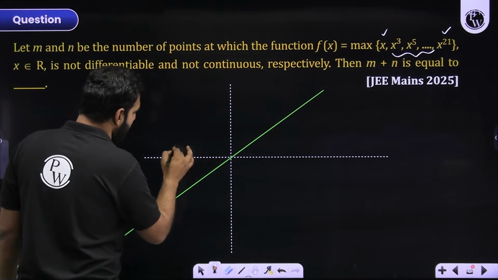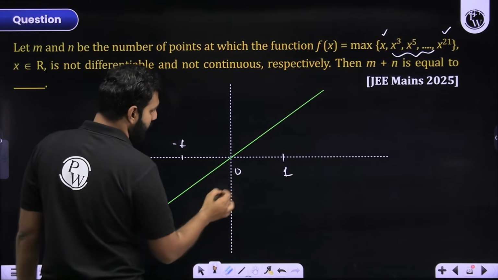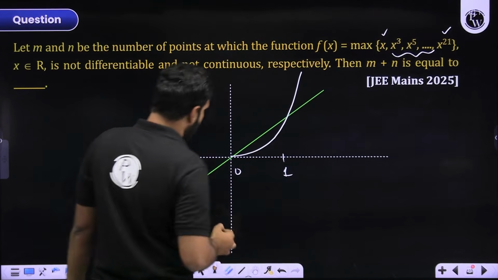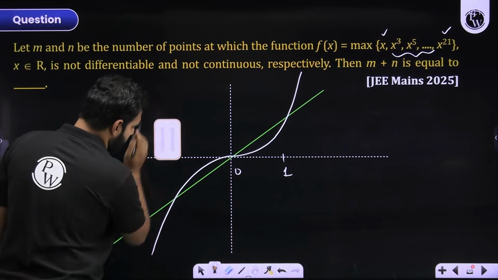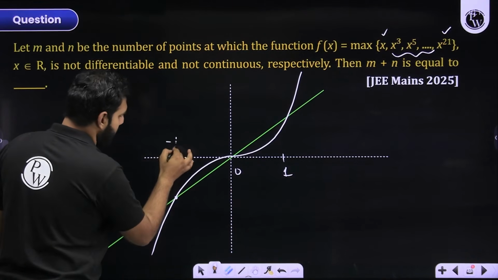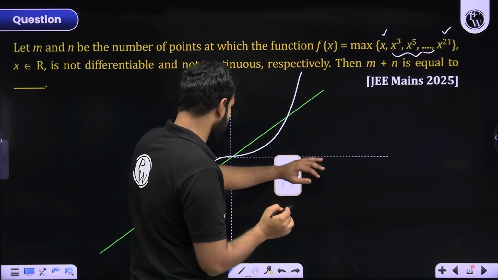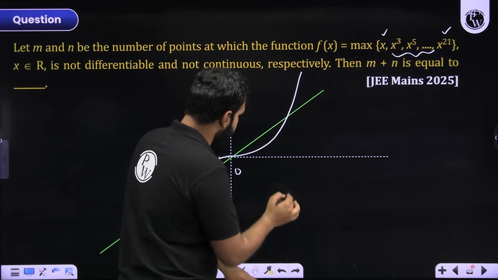So here, let's say we have -1. This point here is, let's say, 1. This, of course, is 0. So you will have this curve going like this, and you will have this curve coming like this. I hope there is no confusion on that. And this point, of course, is going to be -1. Right, so this point over here is going to be 1.